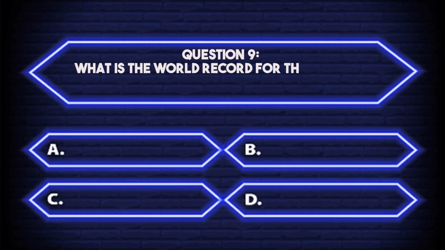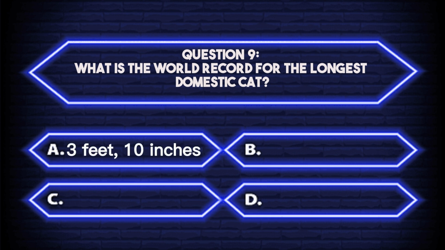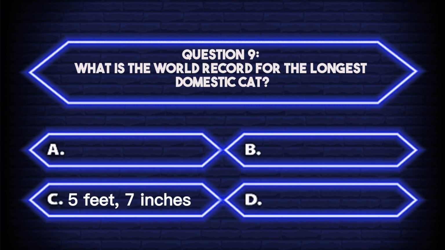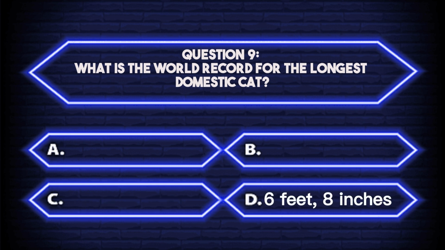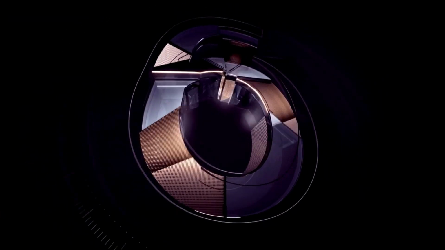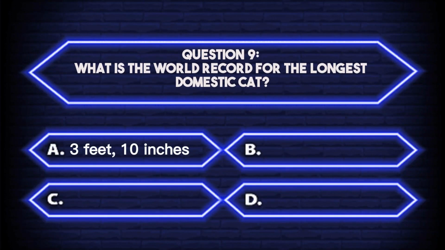Question 9. What is the world record for the longest domestic cat? A. 3 feet, 10 inches. B. 4 feet, 2 inches. C. 5 feet, 7 inches. D. 6 feet, 8 inches. Your timer starts now. The answer is A. 3 feet, 10 inches.